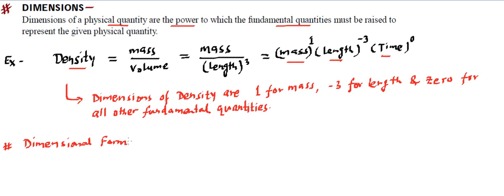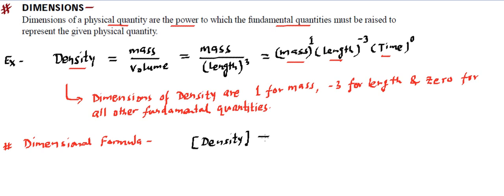So if we want to write any dimensional formula, we need to simply replace these terms by their first letter. There's a particular way of writing. Let's take the same example: we are writing the dimensional formula of density. That means we can write density in this big bracket. When we write any physical quantity in this big bracket, it is talking about the dimensional formula of density.